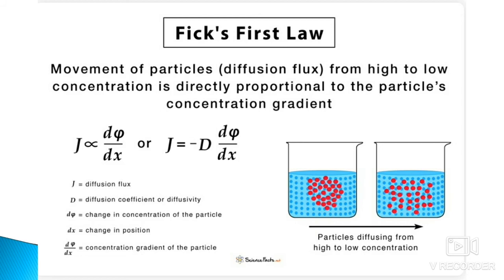So J is proportional to d psi by dx, and when we remove the proportionality sign, we put a constant. This constant is known as D, or the diffusion coefficient. So J equals minus D times d psi by dx. As you can see in the figure, the particles diffuse from higher to lower concentration.